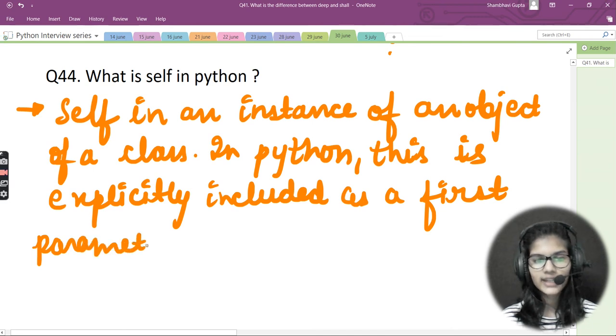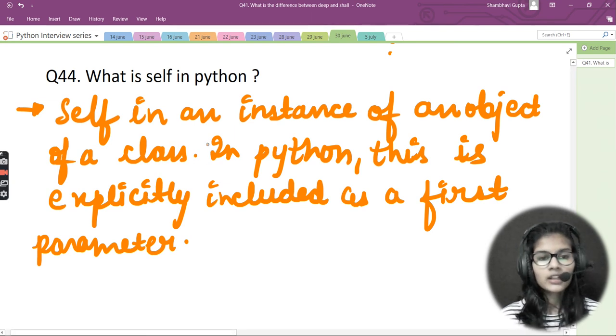Whenever we define a class and inside that we define a function, self is the very first parameter that is explicitly included. We are not going to talk about other languages because this is not the case in Java, so I have not written that here, because here we discuss Python. So, explicitly included as a first parameter.